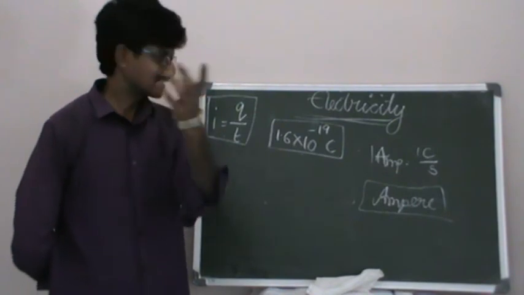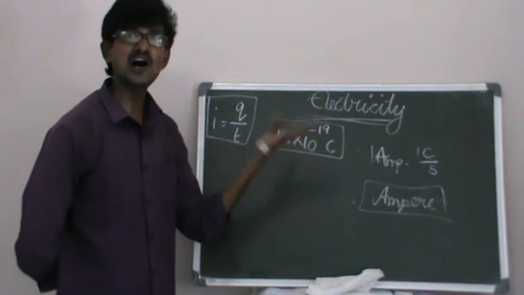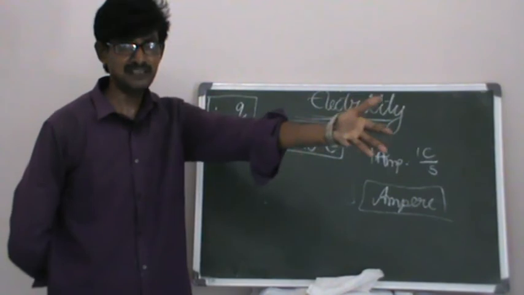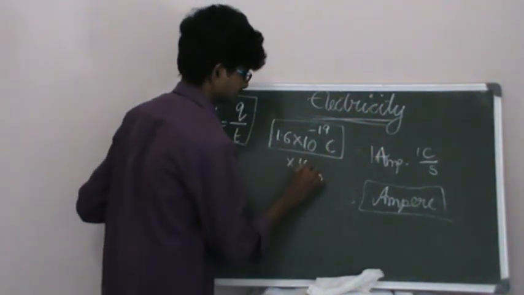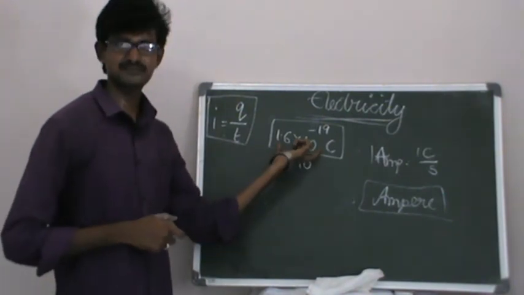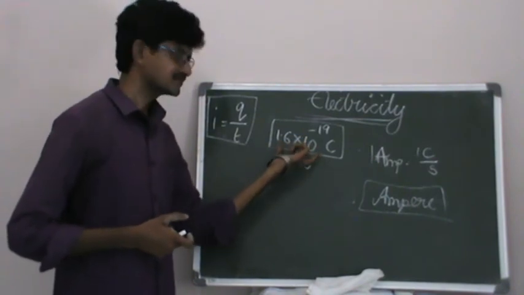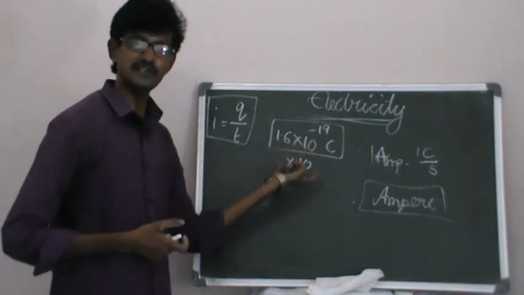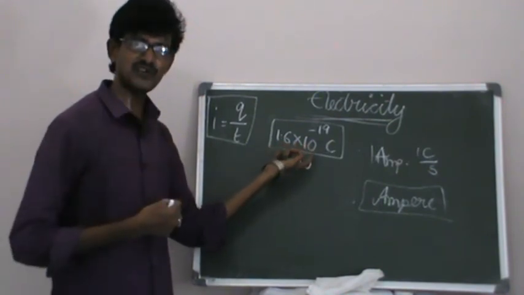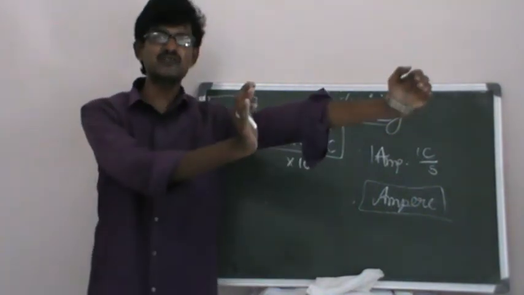As this is the charge of one electron, if 10 electrons are flowing, how much charge is flowing through that conductor? Simply into 10, because each electron has this much charge. So 10 electrons flowing, total charge is the charge of one electron into 10. 20 electrons, into 20. 30 electrons, into 30. That much charge is said to be flowing.